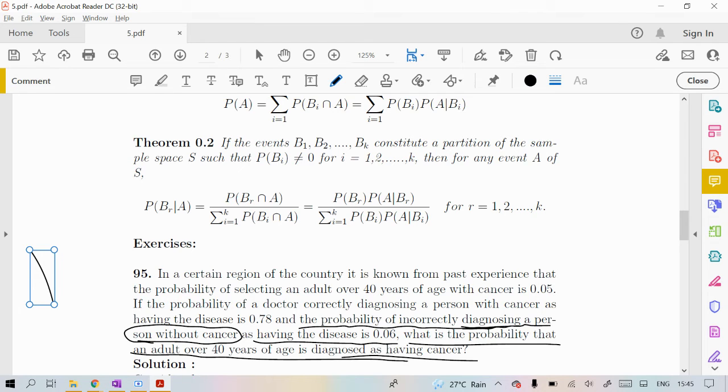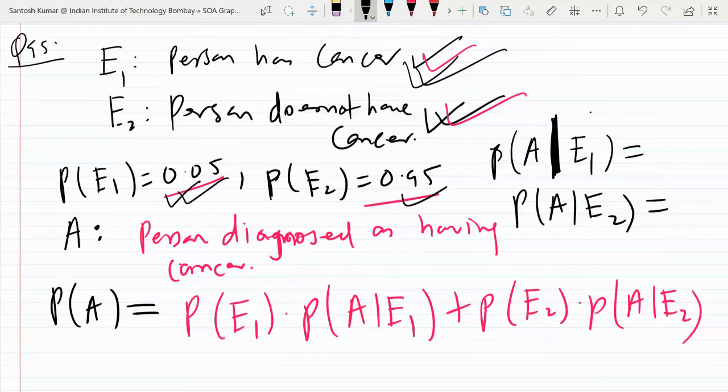So 0.78. Yes, the chance of being diagnosed as cancer, given that he has cancer, is 0.78.